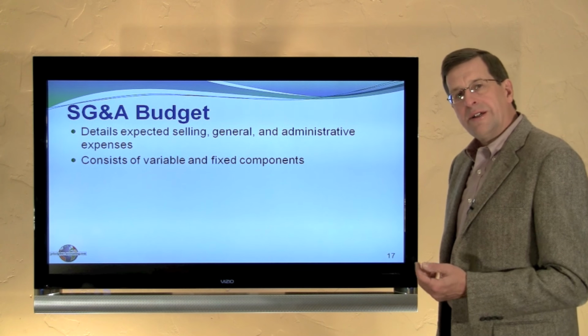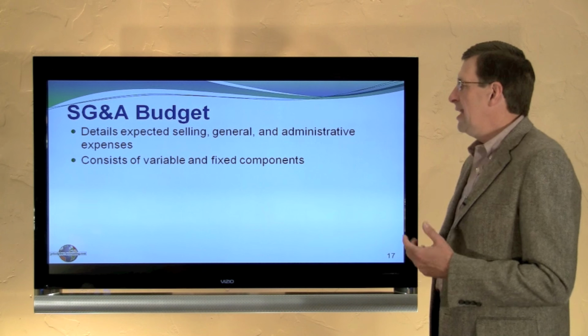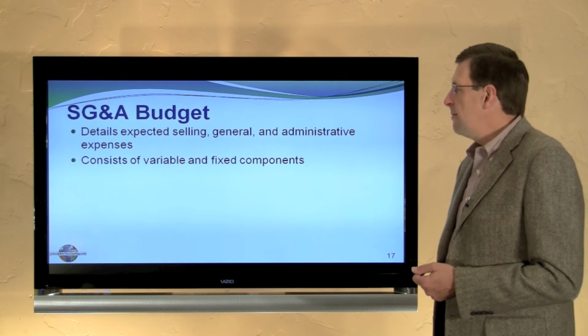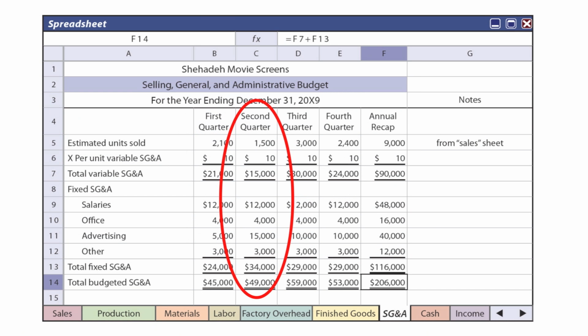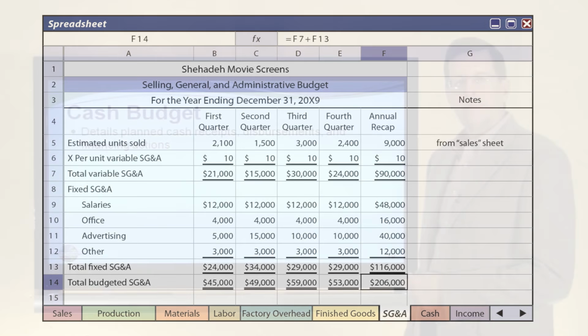This turns then to our selling general administrative budget. It details expected selling general administrative expenses, both variable and fixed in nature. Here's our second quarter. We're expecting to sell 1,500 units, and our variable cost is $10 a unit. We also have various fixed costs that total $34,000 we're planning for the second quarter, and we get our total $49,000 SG&A budget for the period.